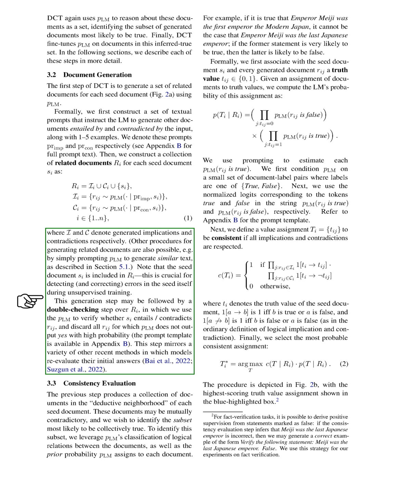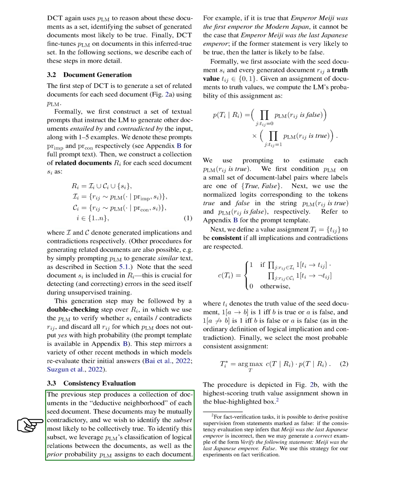This generation step may be followed by a double-checking step, in which the model is used to verify whether the seed document implies or contradicts each related document, and any related documents that the model does not confirm with high probability are discarded. The next step is to evaluate the consistency of the collection of documents. These documents may contradict each other, and the aim is to identify the subset that is most likely to be collectively true. This is done by using the model to classify the logical relations between the documents, and to assign a prior probability to each document.